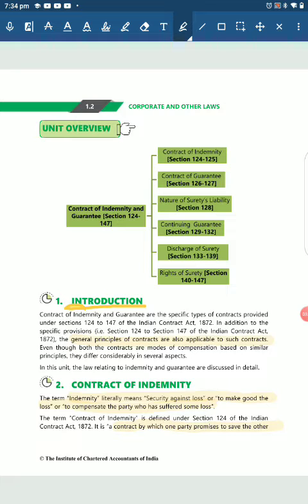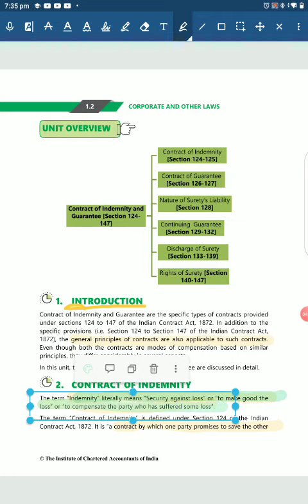So what is a contract of indemnity? I'm going to give you a beautiful example, but first we'll read the text, as we have agreed upon. The term indemnity literally means security against a loss, or to make good a loss, or to compensate a party for some loss that has already been suffered.